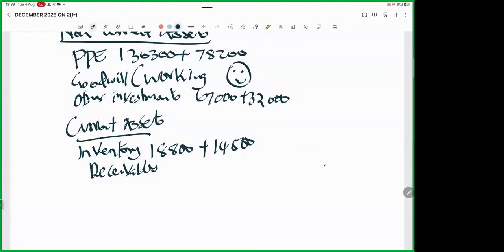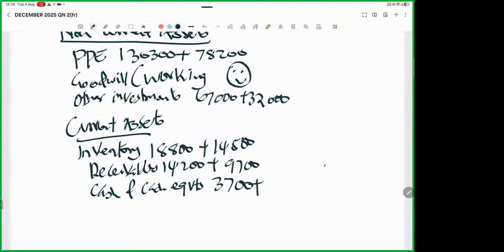I'm just consolidating. So receivables, what do we have there? 14,200 plus 9,700. Then we have, ladies and gentlemen, cash and cash equivalents. So cash and cash equivalents, 3,700, I'm consolidating, plus 2,600.